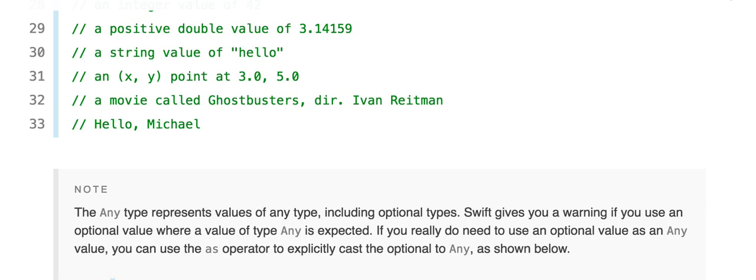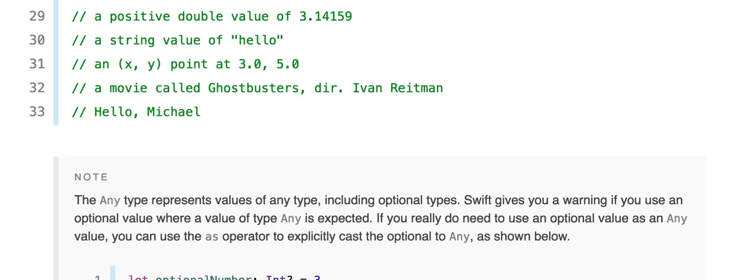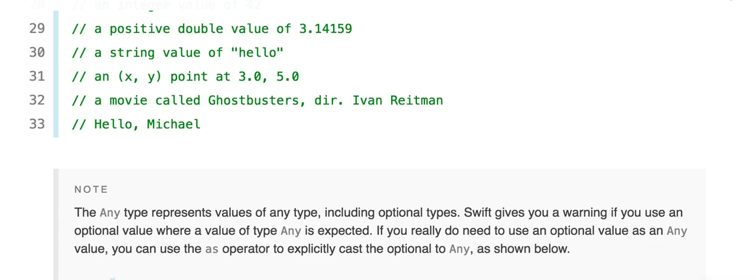Note, the Any type represents values of any type, including optional types. Swift gives you a warning if you use an optional value where a value of type Any is expected. If you really do need to use an optional value as an Any value, you can use the as operator to explicitly cast the optional to Any, as shown below. Okay, that's it for this tutorial on typecasting.